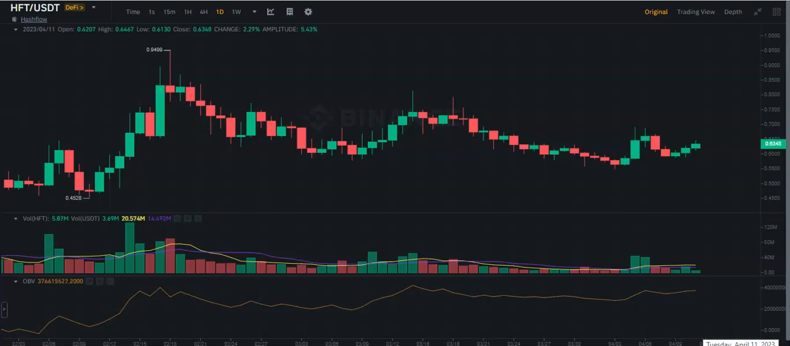Today we will be analyzing three cryptos which are Hashflow, Ethereum and Apecoin. We will see where they might move over next weeks.